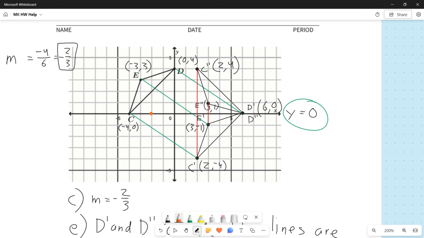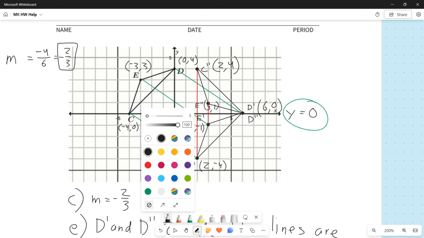So in order to do this, I'm going to take each vertex and see, all right, what's my journey to go from the point to my orange point? So for C, I'm going to start at C and go to the right 2 units. That gets me to orange. What that means is when I rotate this, I'm going to do the same thing. So I'm going to go 2 more units to the right.